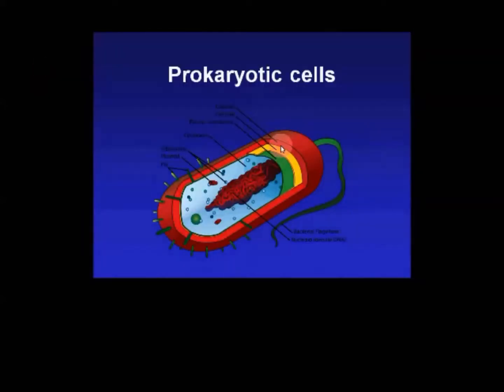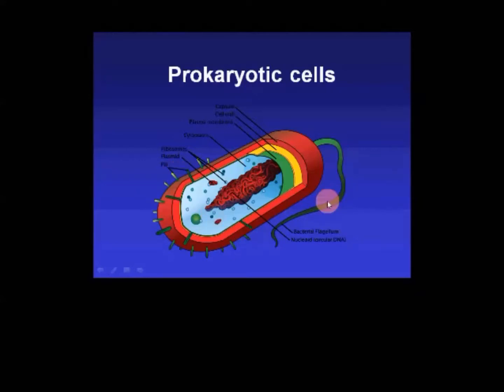Now let us look at prokaryotic cells a little more closely, starting from cell wall. Cell wall gives the bacteria protection, shape, and also prevents osmotic lysis. Osmotic lysis is a rupture of the bacteria due to osmosis. This is the nucleoid region containing the naked DNA. It is called naked DNA because it contains just DNA and no chromosomes, that is, no proteins attached to the DNA. This is pili or the pilus, and this helps in transferring the genetic material during reproduction.